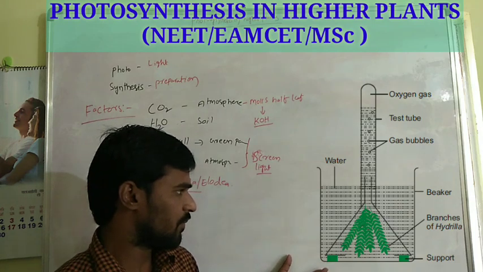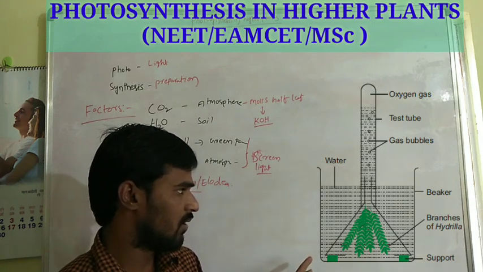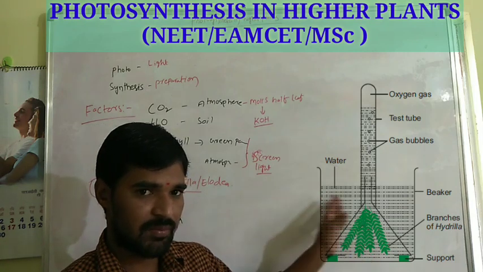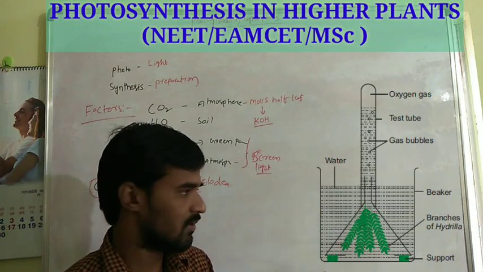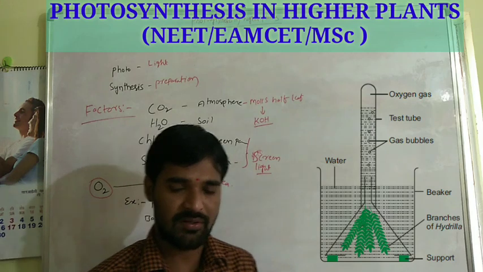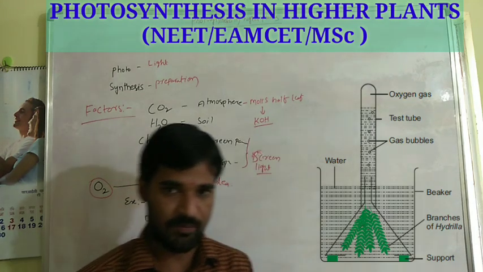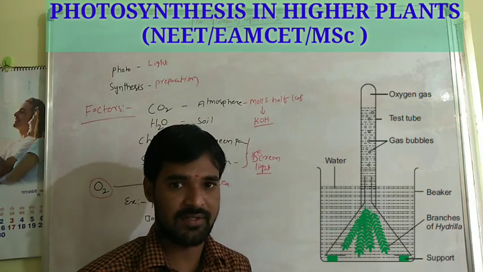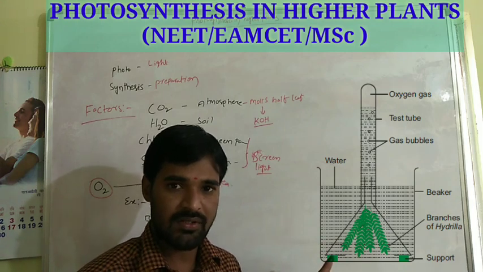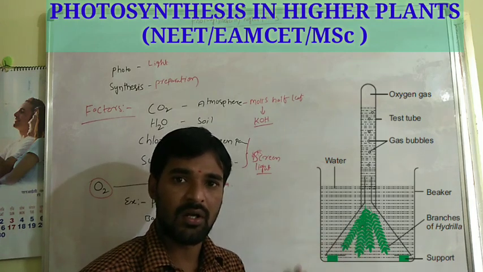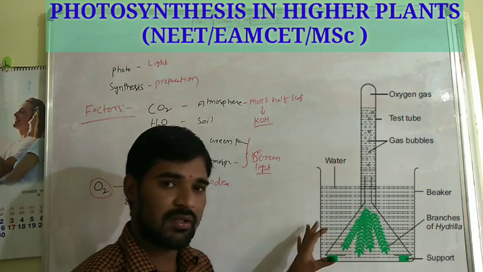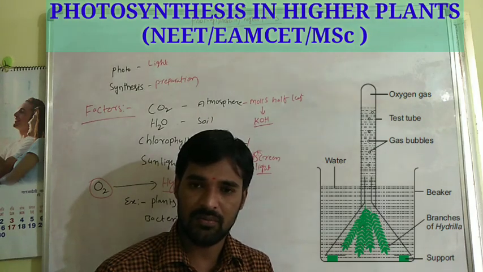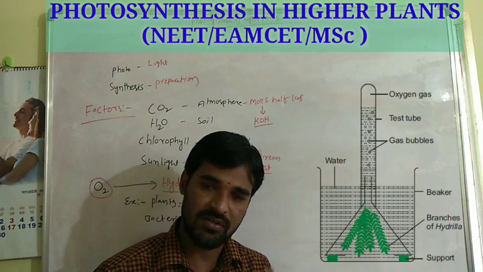If you observe this picture, here are a beaker, test tube, funnel, and the plant Hydrilla. These are the apparatus, instruments essential for the experiment to prove that oxygen is liberated during photosynthesis. We have to set two setups like this. One setup is kept in a dark room, another setup is kept in sunlight. The setup which is kept in the dark room does not show water bubbles in the beaker.